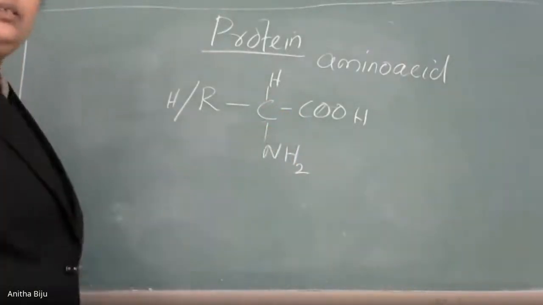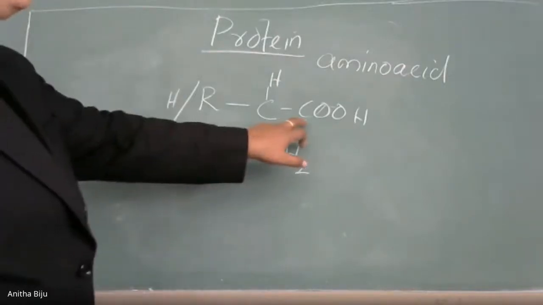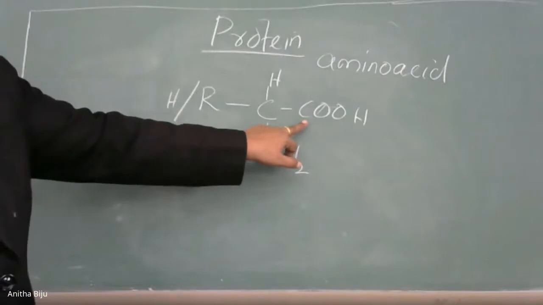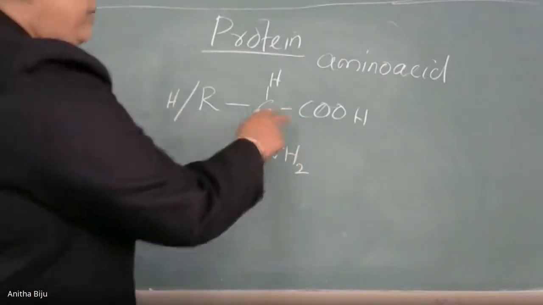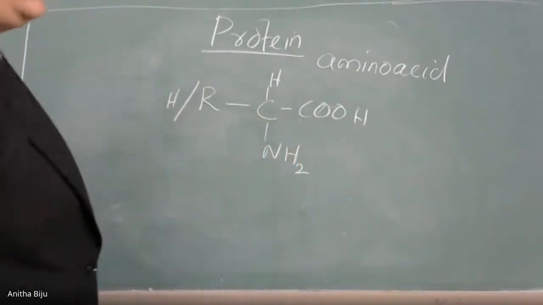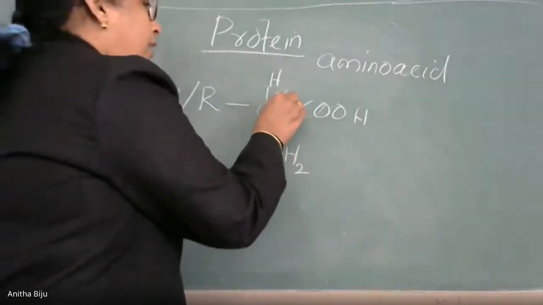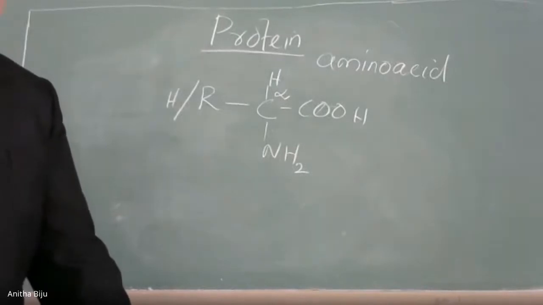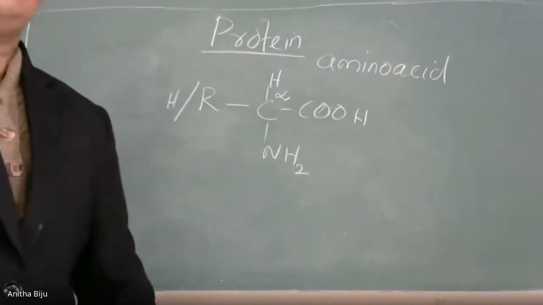This is the very important functional group, and the carbon which is attached to this carboxyl group is called the alpha carbon. So generally we can say that alpha amino acids are the monomers of proteins.